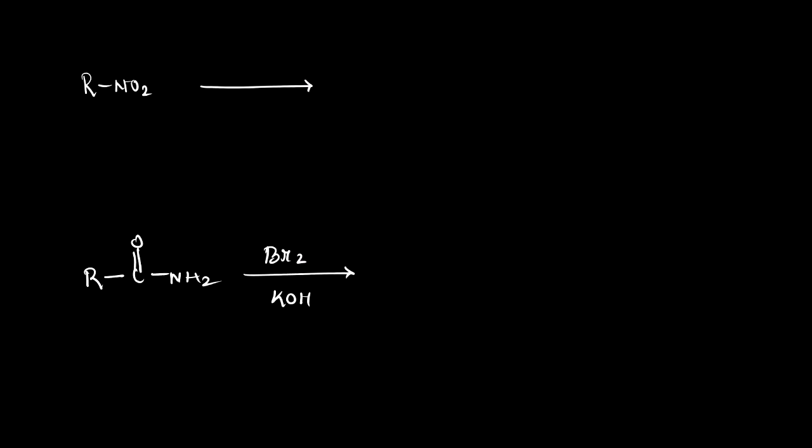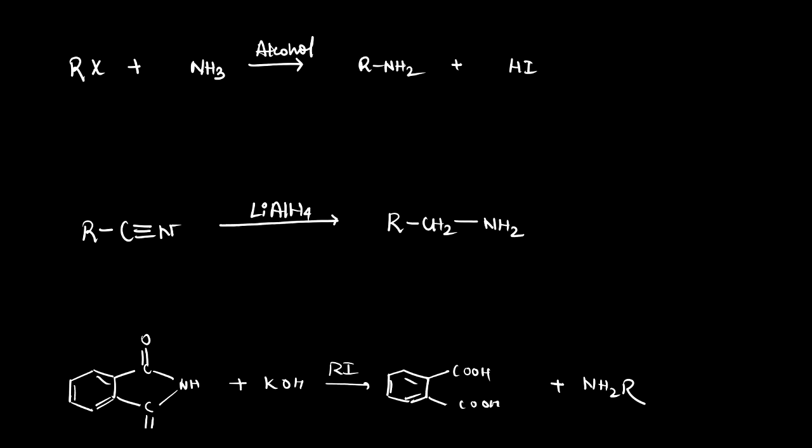In the next equation we have the reaction from alkyl halide. If ammonia reacts with an alkyl halide, because lone pairs are there over nitrogen, it will act as a nucleophile, an electron source, and attack the alkyl halide. The leaving group capability of iodine is highest, so we can use alkyl iodide.